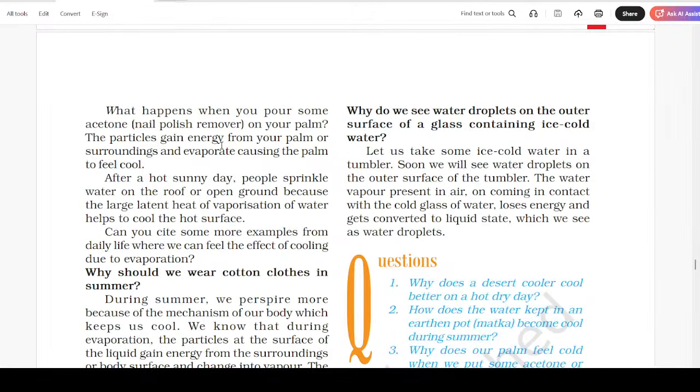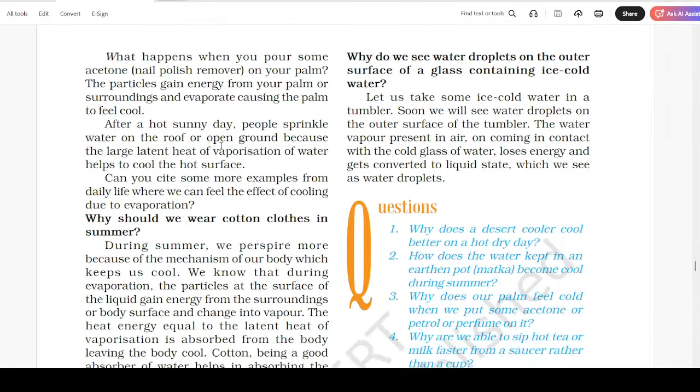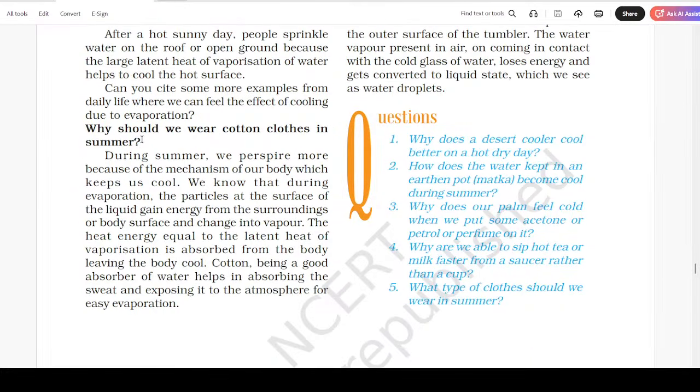What happens when you pour some acetone nail polish remover on your palm? The particles gain energy from your palm or surroundings and evaporate, causing the palm to feel cool. After a hot sunny day, people sprinkle water on the roof or open ground because the large latent heat of vaporization of water helps to cool the hot surface. Can you cite some more examples from the daily life where we can feel the effect of cooling due to evaporation?